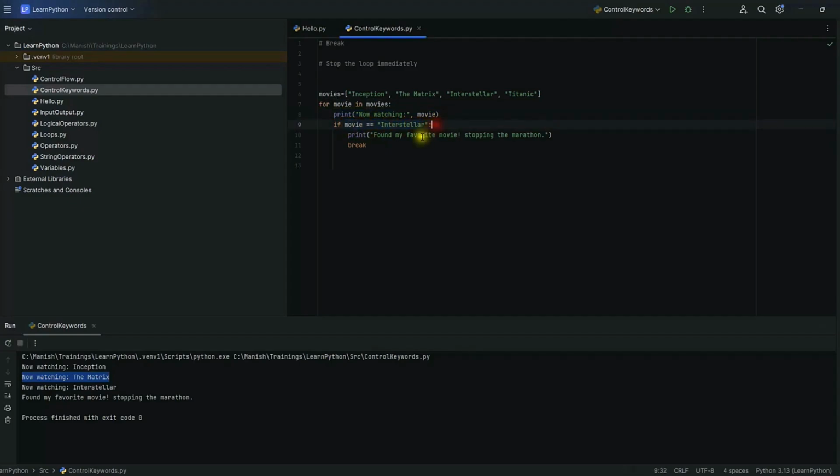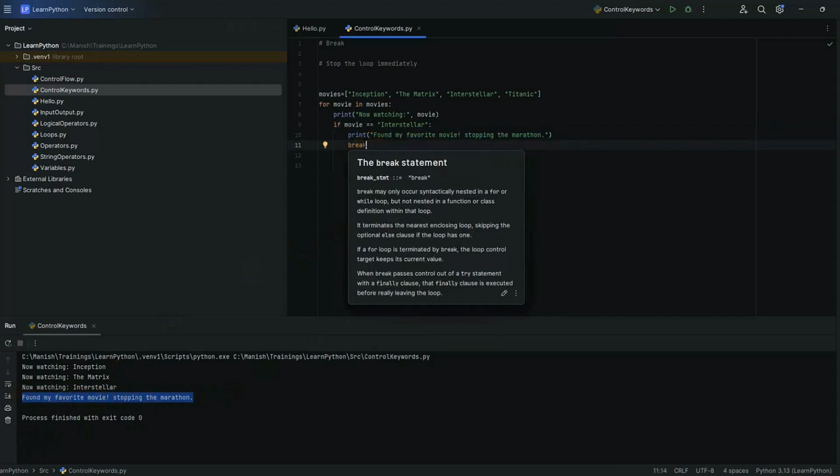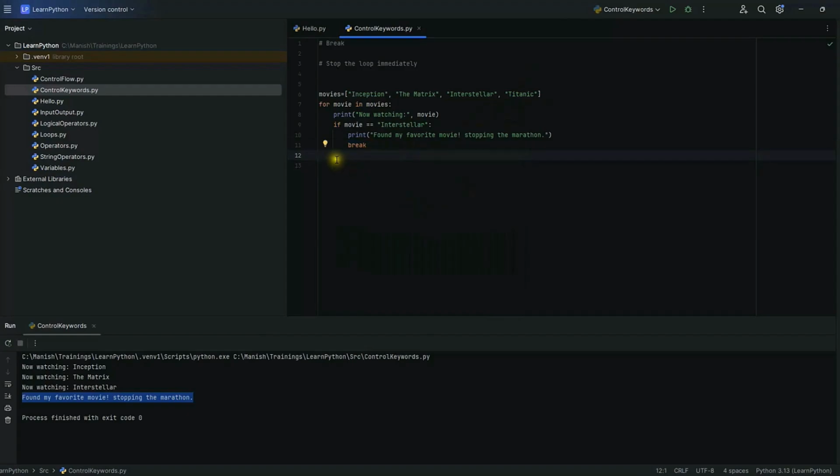First, it prints now watching The Matrix. Again, the if statement is false as Matrix is not equal to Interstellar and the loop restarts with the next movie, Interstellar. First, it prints now watching Interstellar. Then, the if statement evaluates to true. The control goes inside the if statement and prints found my favorite movie, stopping the marathon. When the break statement is encountered, it stops the control from going over to the next movie, Titanic, and the program stops.